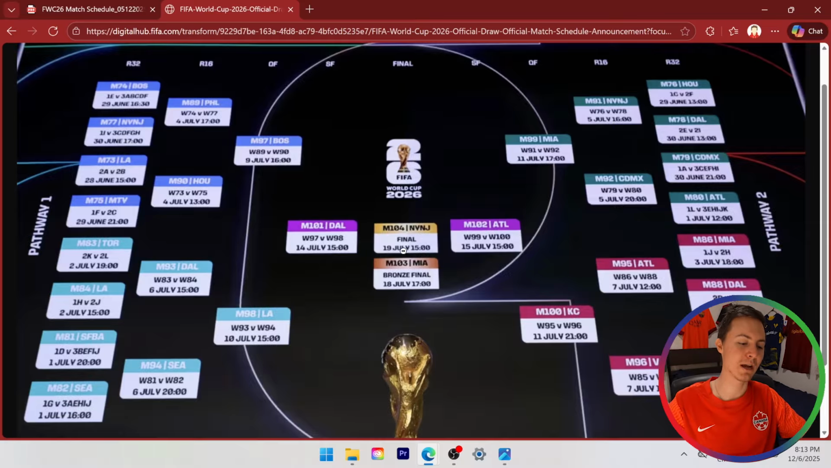We obviously have the final match happening in New York, New Jersey, and the critical thing here is that it's going to be taking place at 3 p.m. Eastern time. So it's going to be a pretty early game. It's going to end around 6 if it doesn't go to penalties. But this is what it looks like.